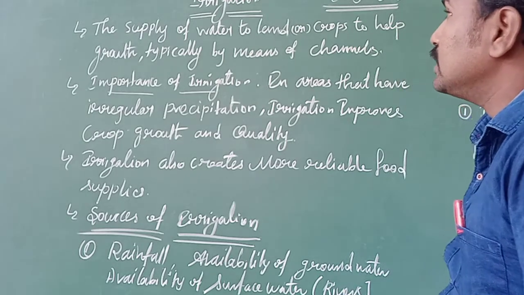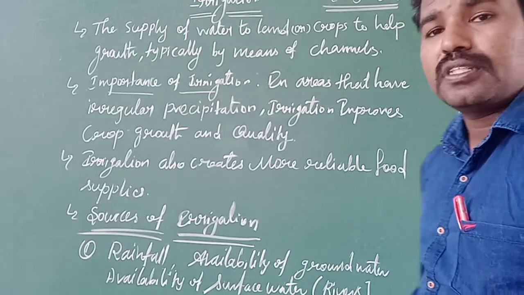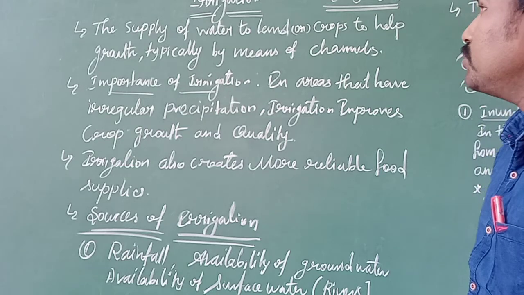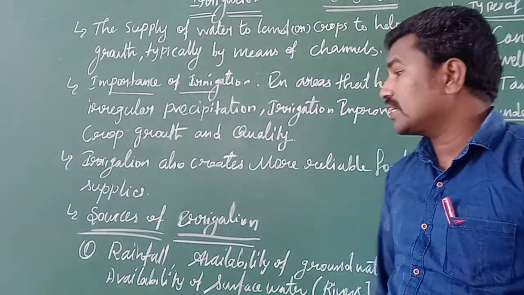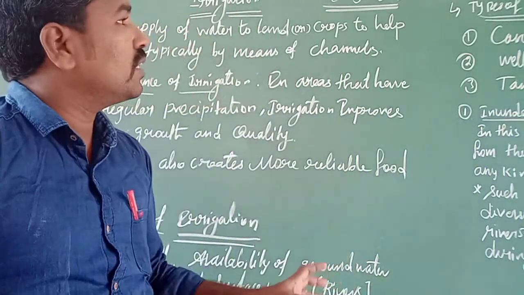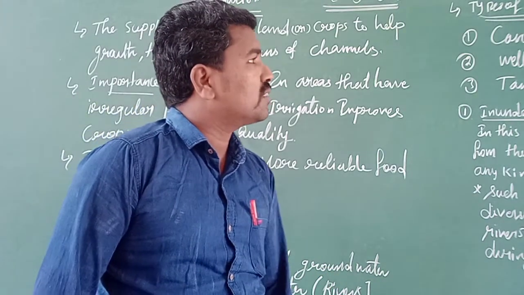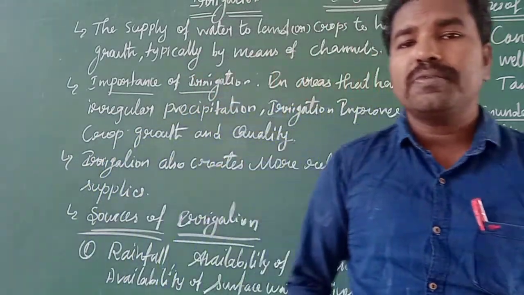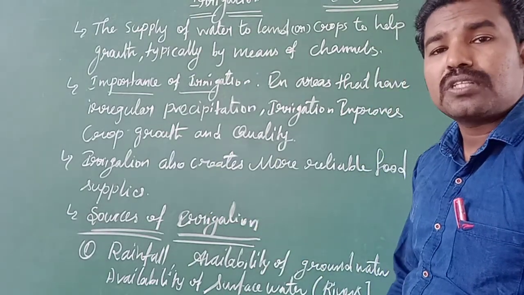This is the 10th standard, third lesson, India Agriculture. India Agriculture is the third lesson from the geography lesson. Now we are going to discuss irrigation: what is irrigation, what are the types of irrigation, what are the sources of irrigation, what are perennial and non-perennial irrigation, and inundation canals and perennial canals. What is the difference between these two? We are going to discuss all this information in this lesson. First of all, let me start the lesson.